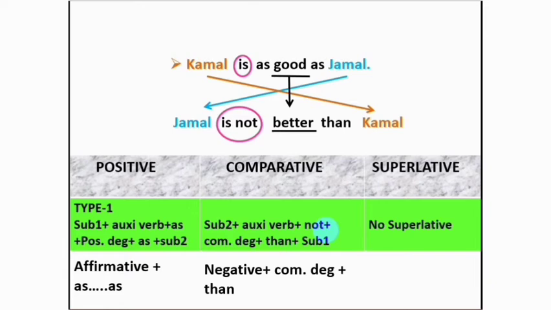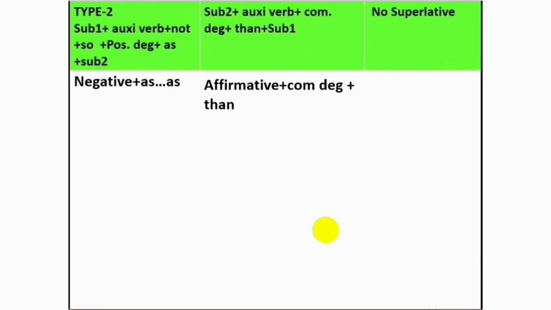Now the next type. It's just the opposite thing you have to do. All the things are similar as previous, and just remember to exchange affirmative to negative.